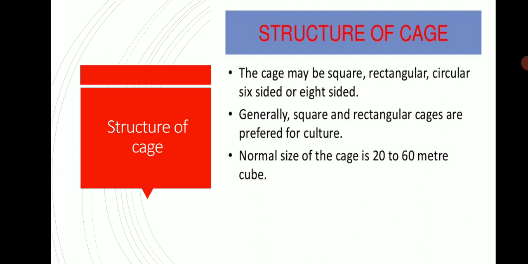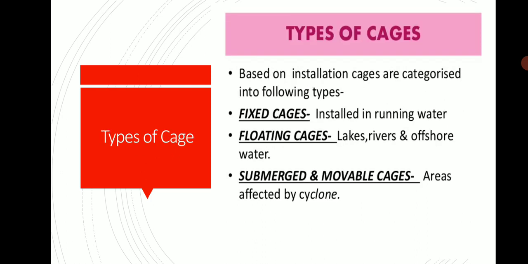Structure of a cage. A cage may be square, rectangular, circular, six-sided or eight-sided. Different types of cages are available. Generally square and rectangular cages are preferred for culture, where more space is available for the fish. The normal size of a cage is 20 to 60 cubic meters.